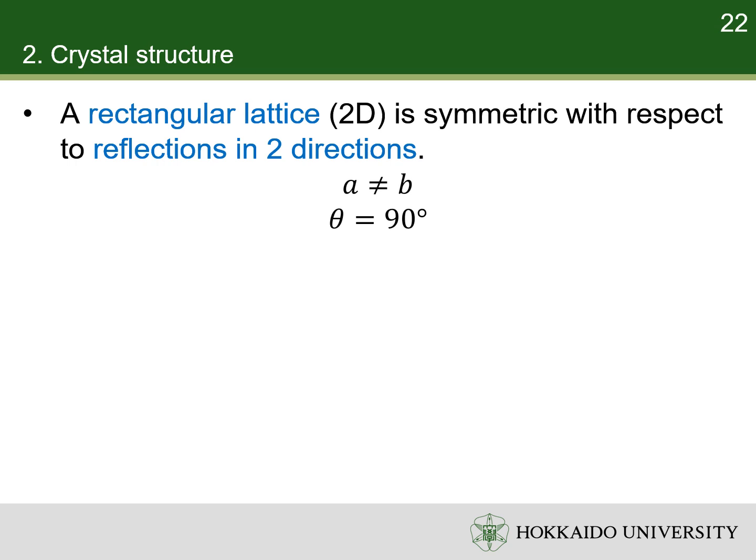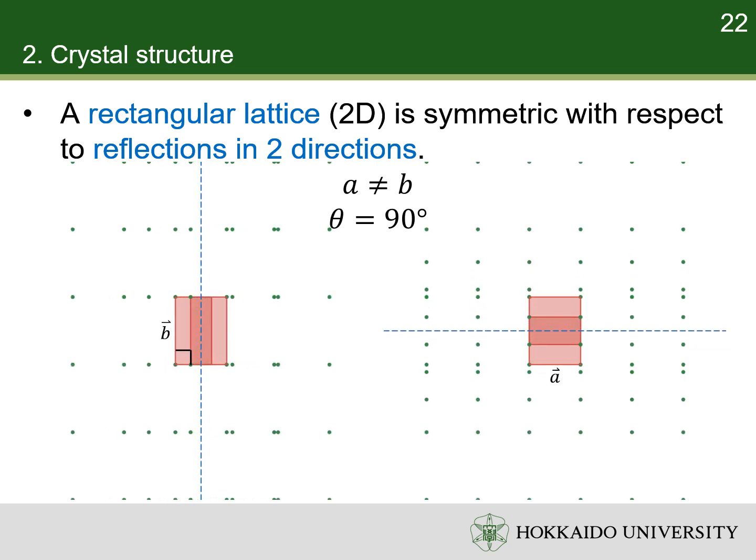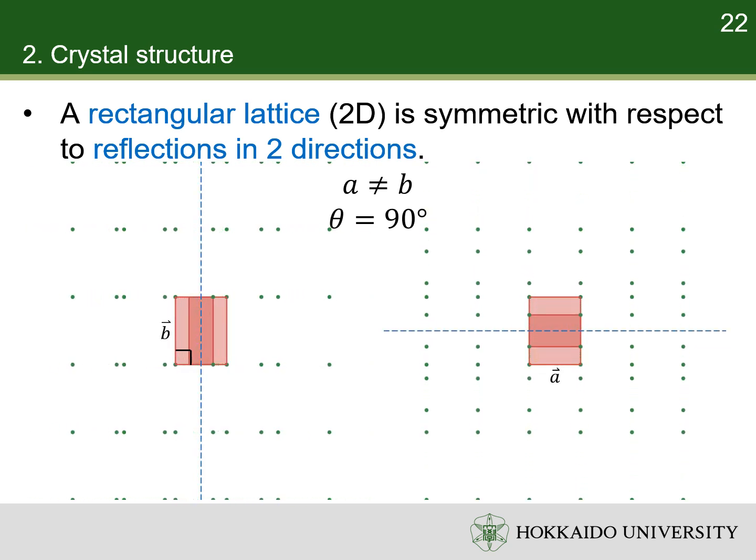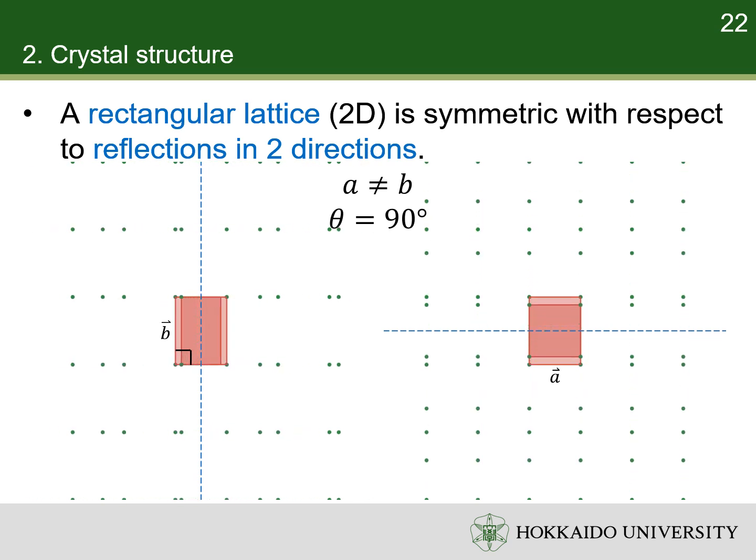A two-dimensional rectangular lattice is such a lattice, whose magnitudes of primitive vectors are not equal and the angle between them is 90 degrees. The primitive cell of rectangular lattice is rectangle. A rectangular lattice is symmetric with respect to reflections with respect to lines which are parallel to the primitive vectors and contain or bisect the primitive vectors.